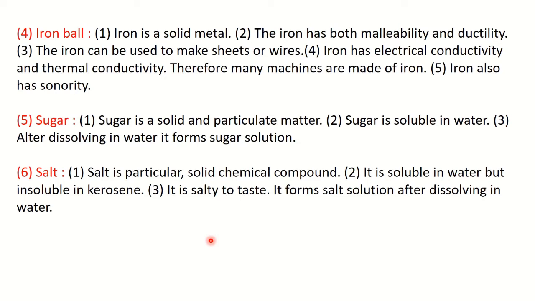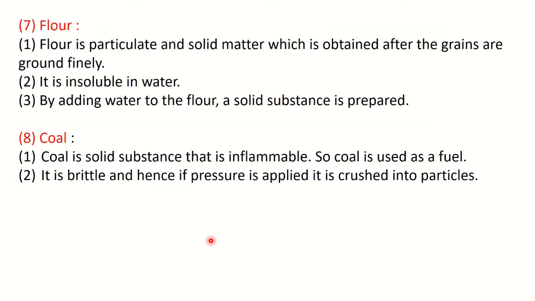Correct? Next, seventh one means flour, from which we make rotis or bhakris. Again flour is a particulate and solid matter, and it is obtained when the grains are ground finely. This is insoluble in water, but when we add water to it, we get a solid substance which is called dough. You know that. Then next is coal.